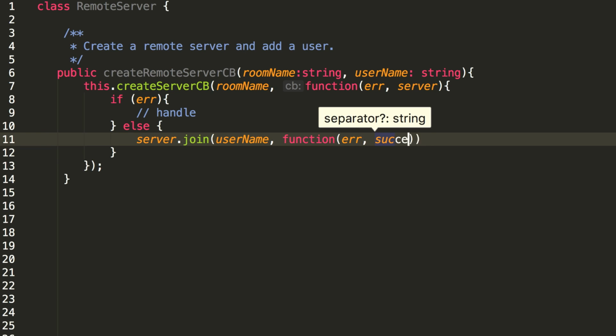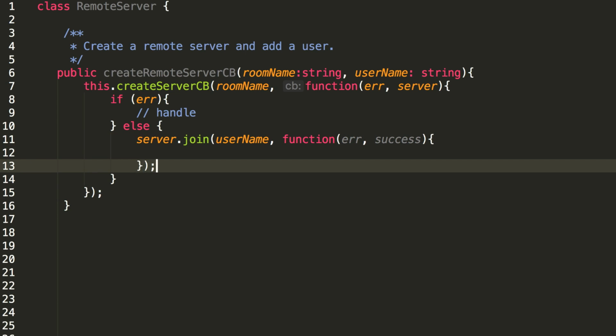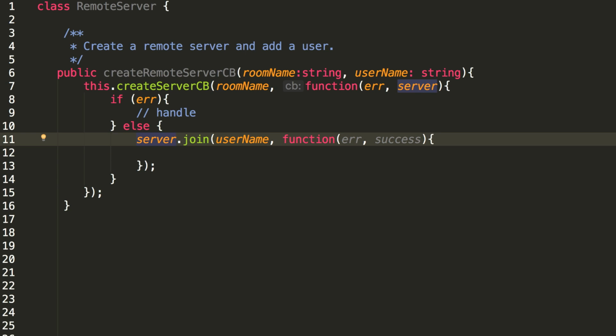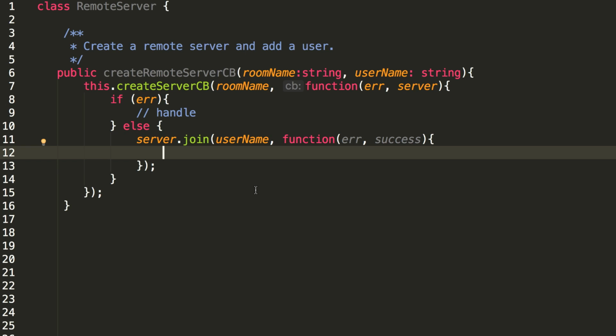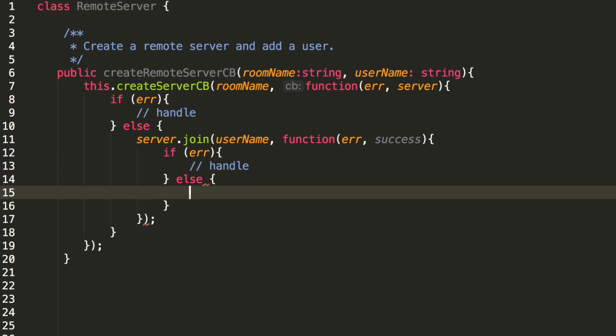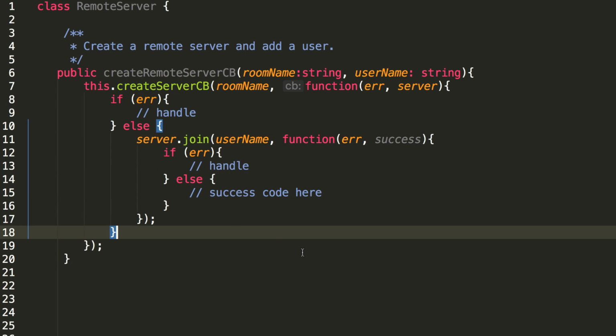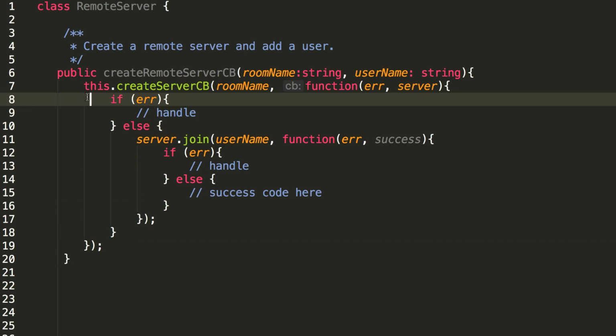So we'll call server.join, which takes a username, and again another callback using the error first idiom. As we did previously, we also need to handle the error parameter if something went wrong when we called server.join. Otherwise, we can assume success and add the success code that we need.